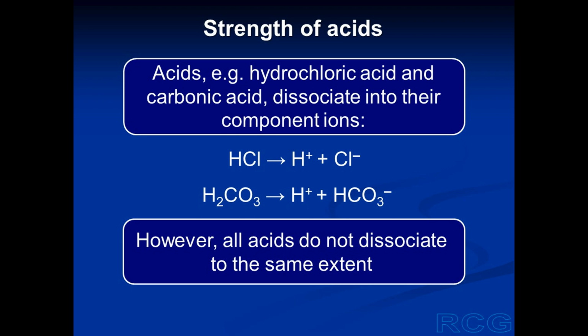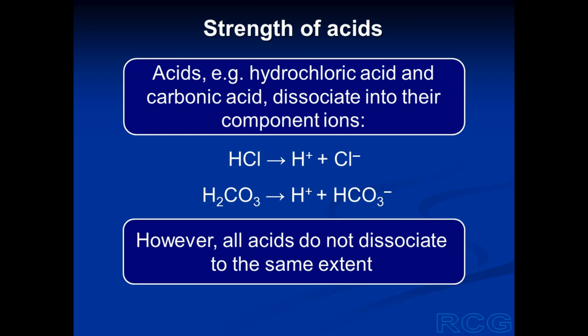Different acids differ in their strength. Some acids are strong acids, some acids are weak acids. If we take the example of hydrochloric acid and carbonic acid, hydrochloric acid dissociates into H ions and chloride ions. Carbonic acid dissociates into H ions and bicarbonate ions. Now, one molecule of hydrochloric acid releases one hydrogen ion. One molecule of carbonic acid also releases one hydrogen ion. But the strength of hydrochloric acid and carbonic acid is not equal.